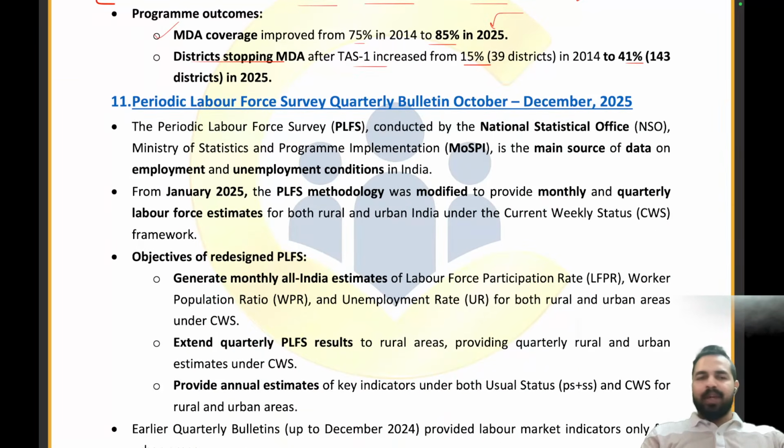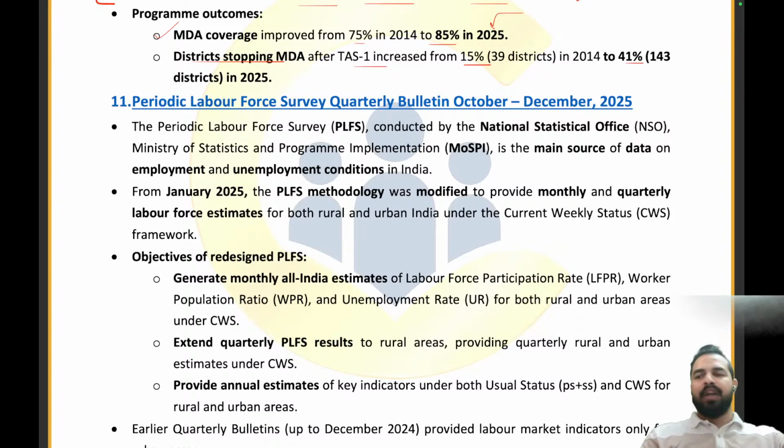Clear, everyone? Are you able to understand this from the examination point of view? Are you able to connect with this article that we are discussing today in this particular session? Please tell me in the chat box if yes, so that we can ensure that you are getting all the important things from the exam point of view. So everybody is saying that yes, we are able to understand.